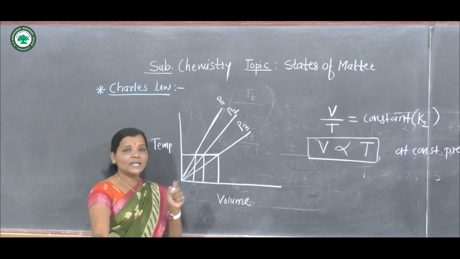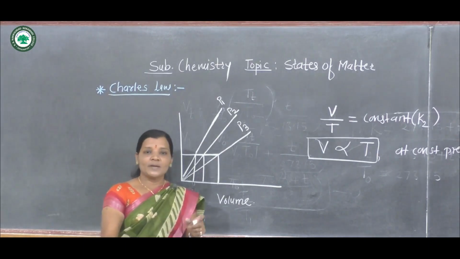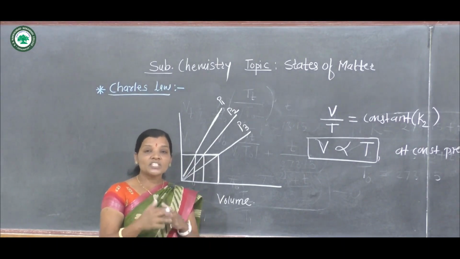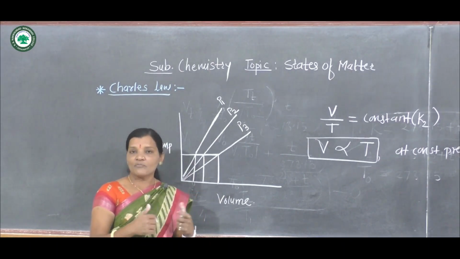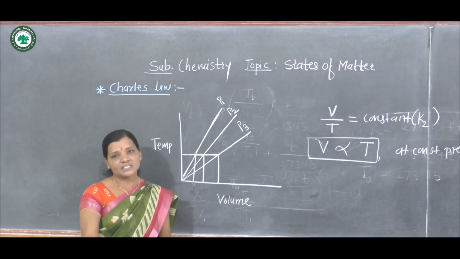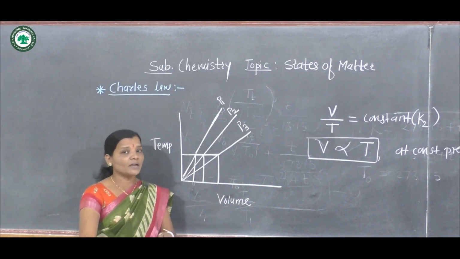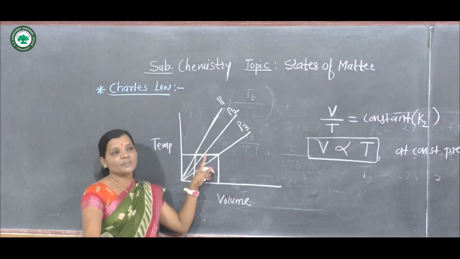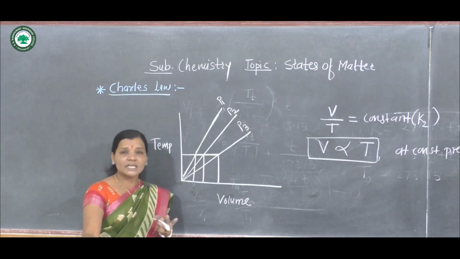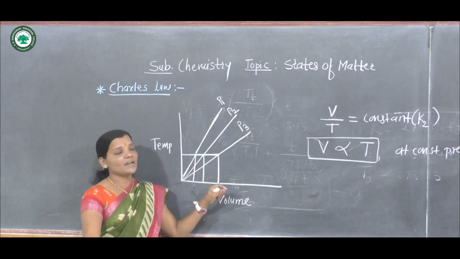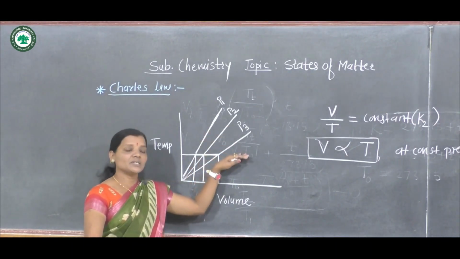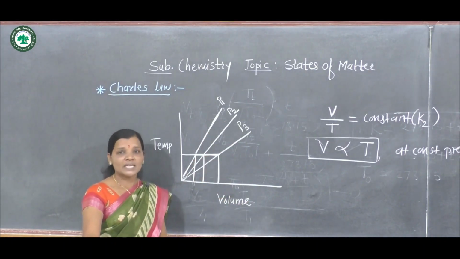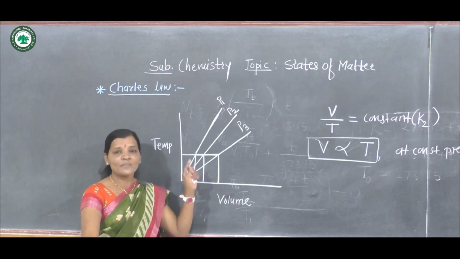So here we can consider that when heat is given to any gas, then collision of molecules increases, and obviously the volume of that gas also increases. But here if higher pressure is applied, then at constant temperature volume of the system decreases. So we can consider that when decrease in pressure is there, then at constant temperature volume of gas also increases, and this is shown by Charles' law.